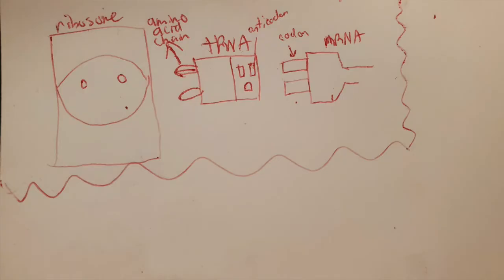We can connect this process to our literal adapter example. The European outlet would be the ribosome. The American plug would be an example of mRNA, while the prongs on this plug would be the codons. The EU adapter itself would be the tRNA. The side that fits the American plug would be full of anticodons, as it allows for a perfect fit. The side with the European prongs would be the polypeptide chains that are attached to the tRNA.